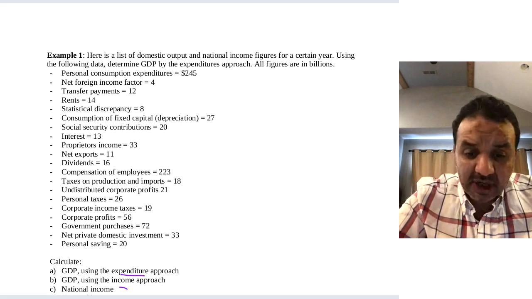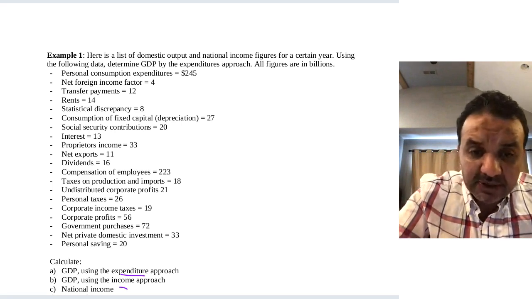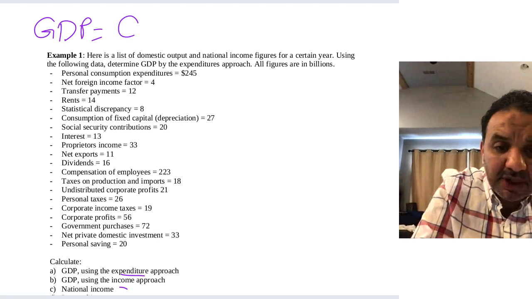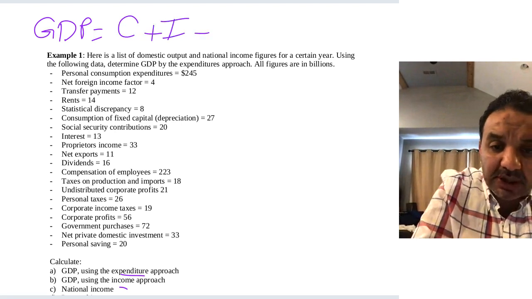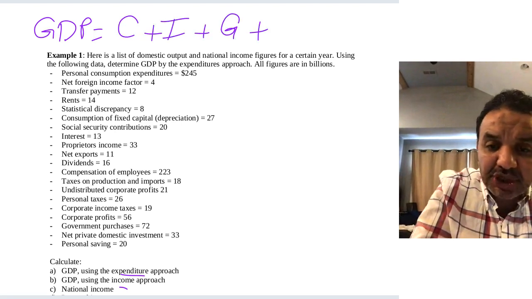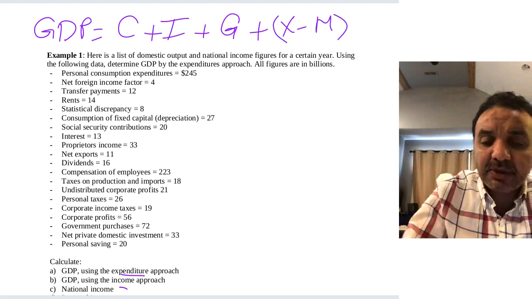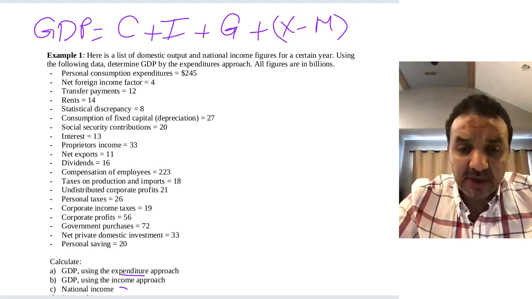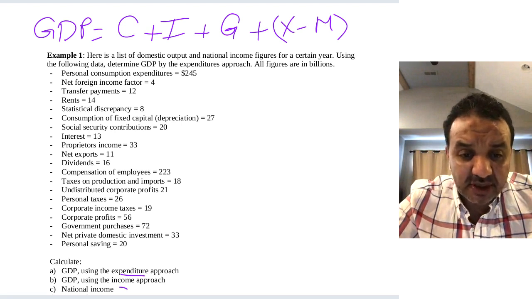Let's write down the formula again: GDP equals C plus I plus G plus X minus M. You have to know this formula very well, because this is an important formula. Let's see the consumption: how much is the personal consumption expenditure? I'll give you some time to think about this.